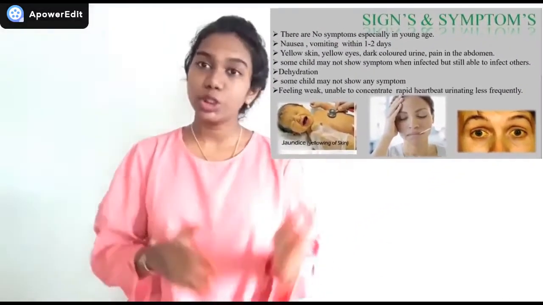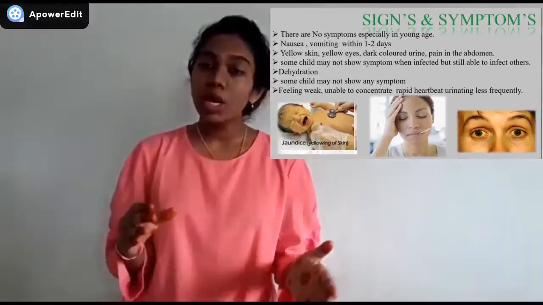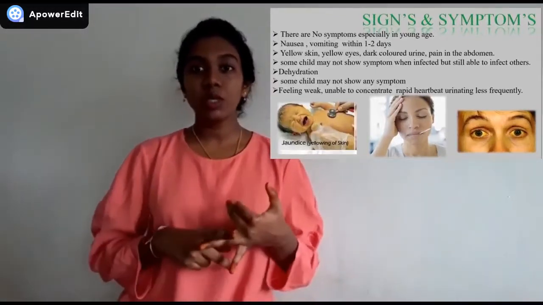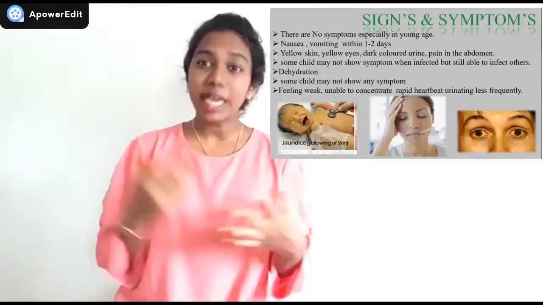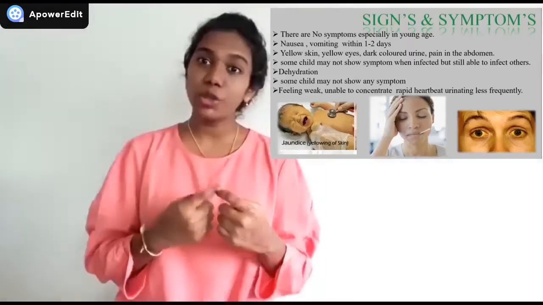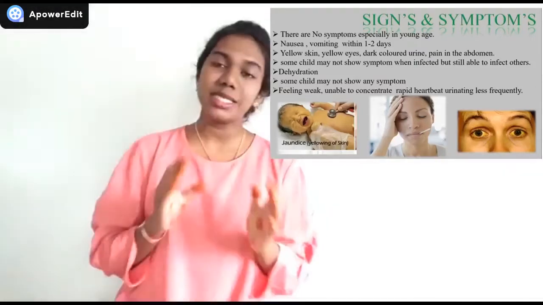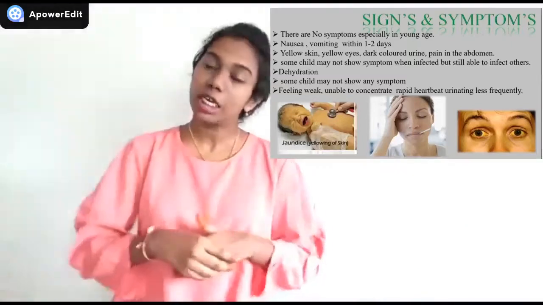But surprisingly, 90% of children in developed countries are infected by the age of 10. No signs or symptoms are shown during their young age, but as they grow, nausea, vomiting within 1 to 2 days, yellow skin, yellow eyes, dark colored urine, and pain in the abdomen are some of the symptoms that can be seen in young kids.